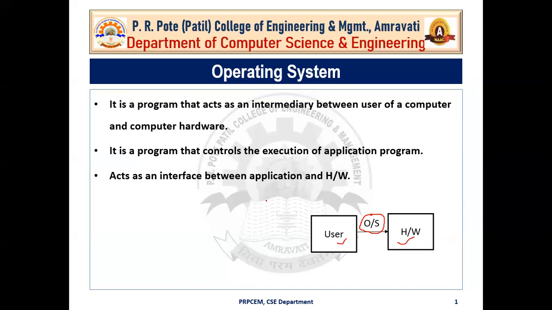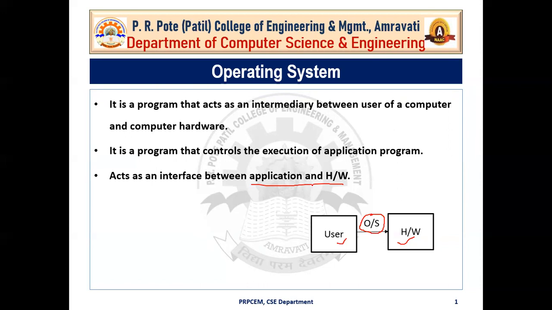Okay. So after that, second point is that it is a program that controls the execution of application program. So you can call like this also. Operating system is a program that controls the execution of the application program. So in brief, we can say that this operating system acts as an interface between the application and hardware.